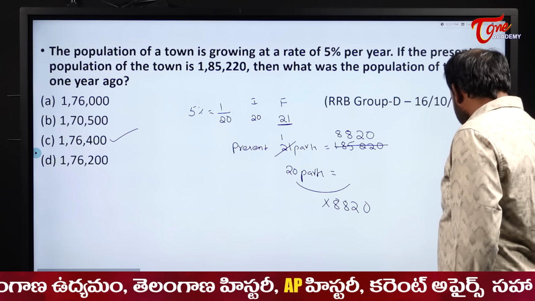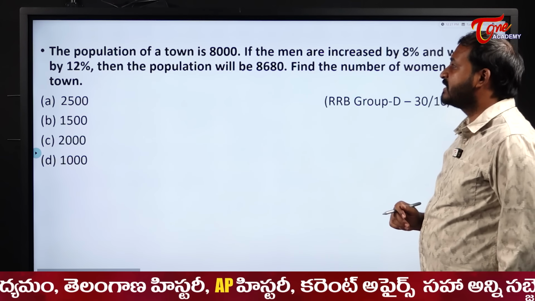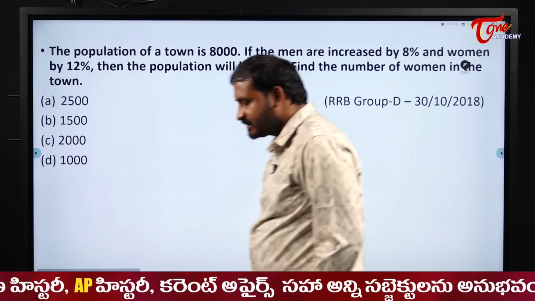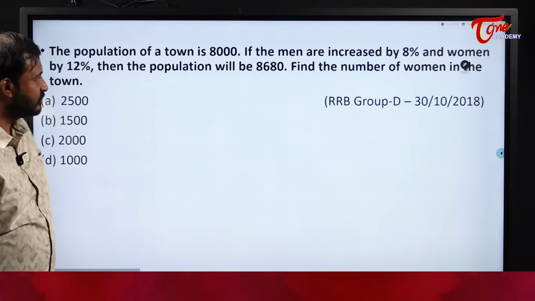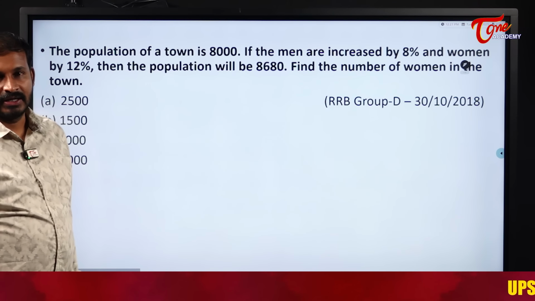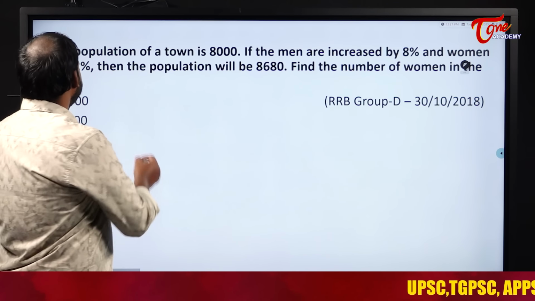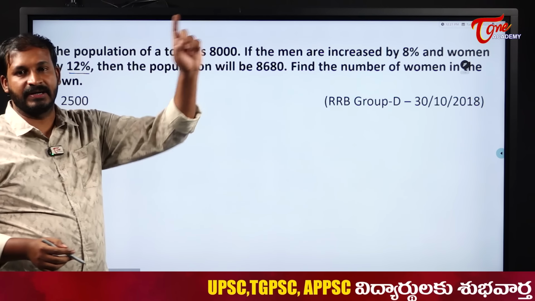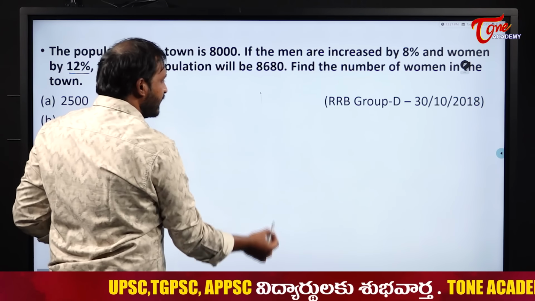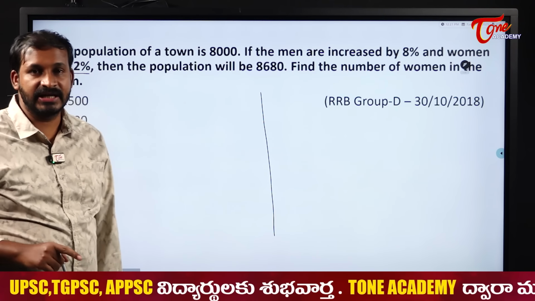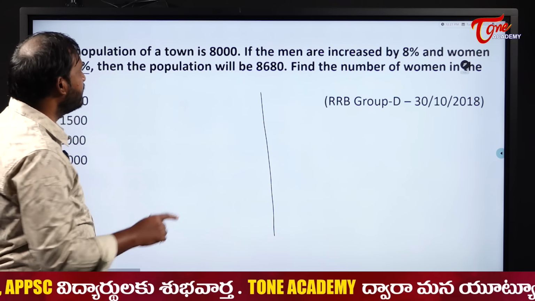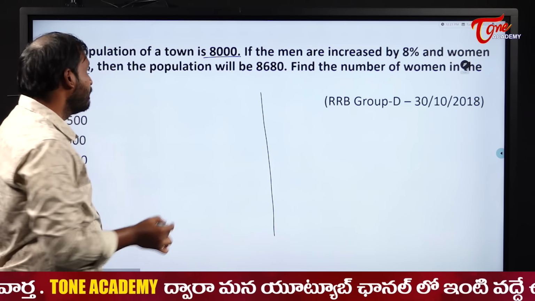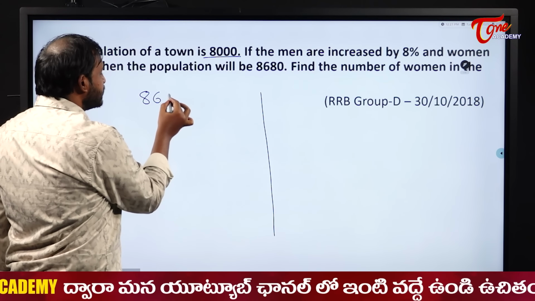Next one. The population of a town is 8,000. If the men are increased by 8% and women by 12%, the population becomes something like this. Now see here students, in 2 ways we can do this one. Men are increased by 8 and women are increased by 12. If both men and women increase by 8%, my overall population also increases by 8. So what is 8% of 8,000? 8% of 8,000 is 640. My population might become 8,640.